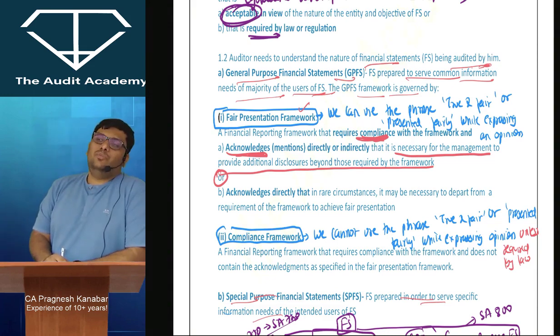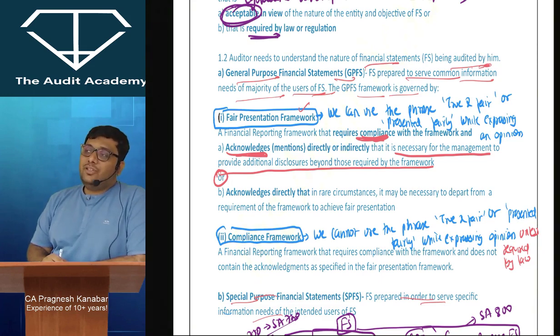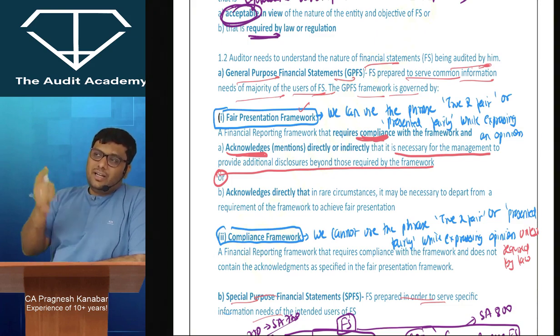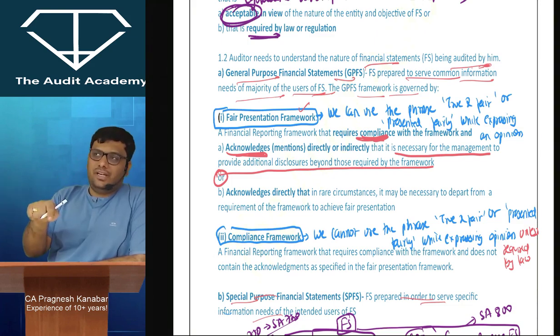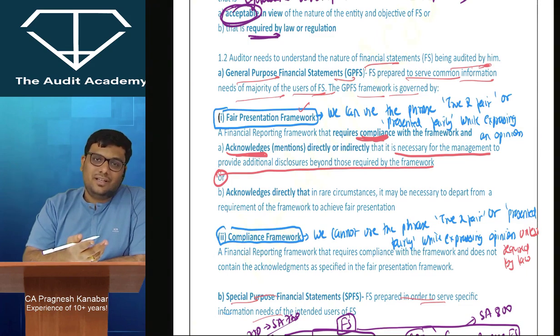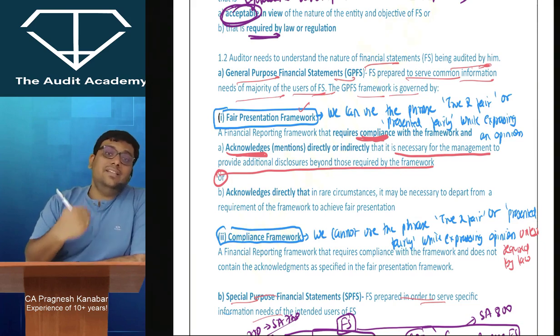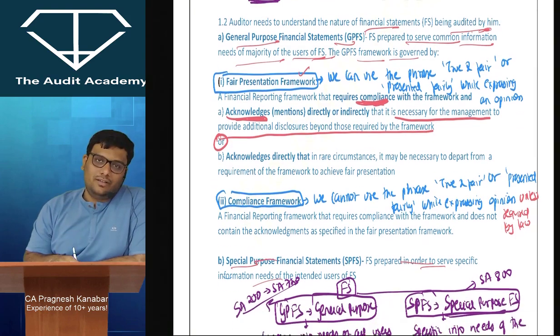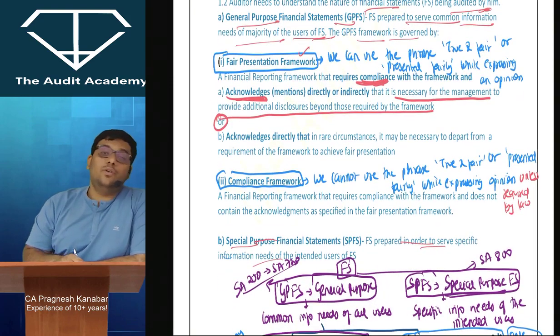But as an auditor, you may feel that if we actually ask management to amend the financial statements, even though the signing is done, they can again call a board meeting and sign a fresh set of financial statements, and then we can share it with the shareholders, because that will achieve fair presentation. All of these things are judgmental, and intentionally in some areas AS and Ind AS are silent because they want you to take the call. AS and Ind AS will not tell you that after signing, don't consider the event at all. They are silent. They want you to take the call.